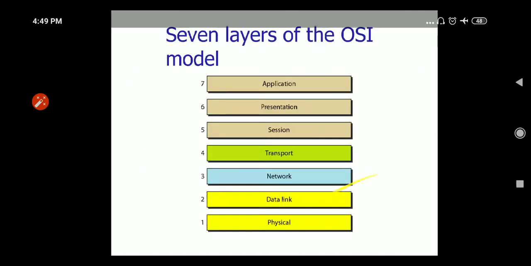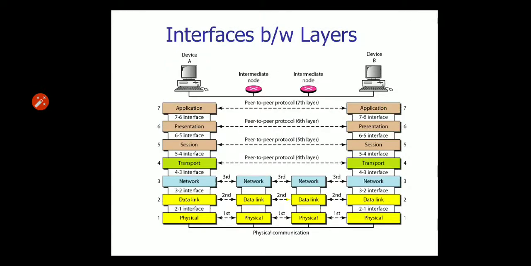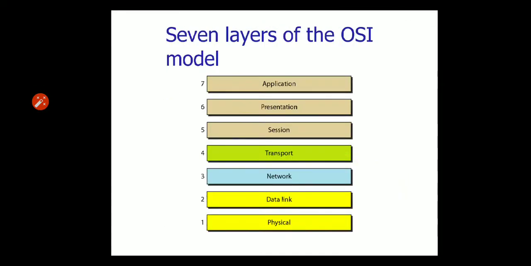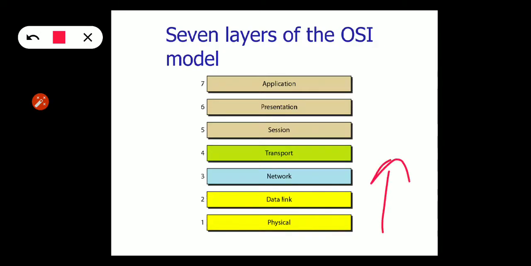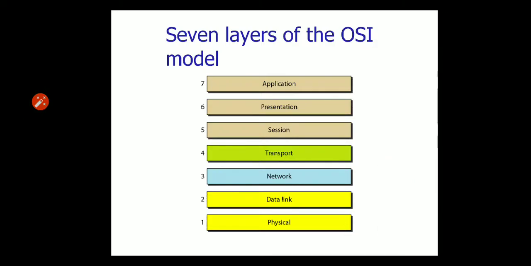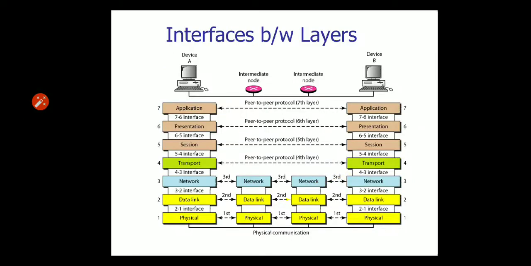Okay, next we see the 7 layers of the OSI model. So सबसे पहला जो लेयर है वो है फिजिकल लेयर, then it goes up. Second layer is the data link layer, third layer is the network layer, fourth is the transport layer, fifth is the session layer, sixth one is the presentation layer, and seventh is the application layer. Now these are the interfaces shown between the layers.